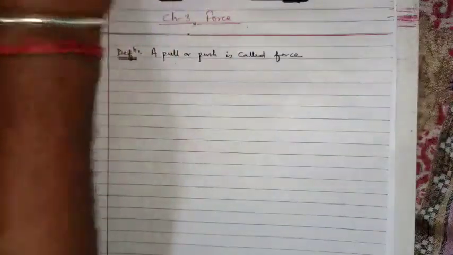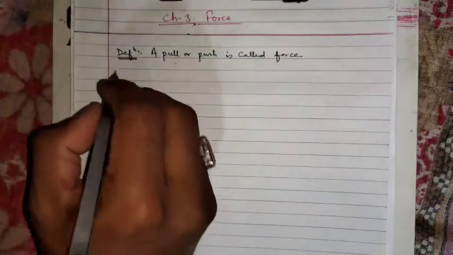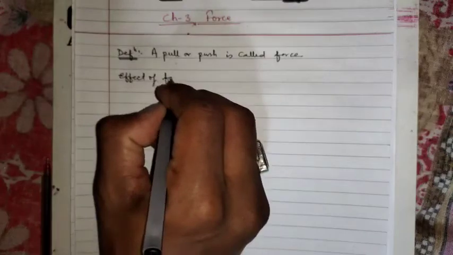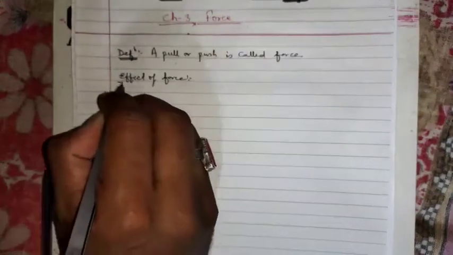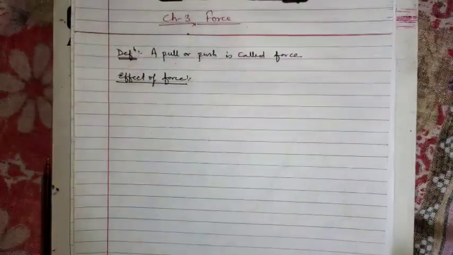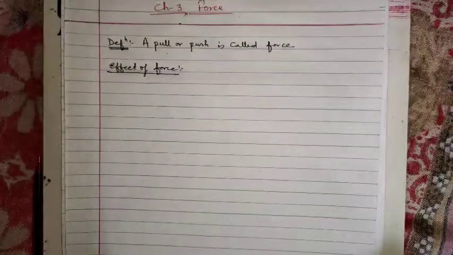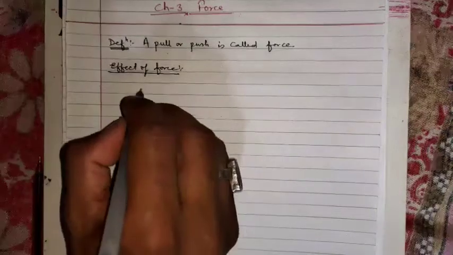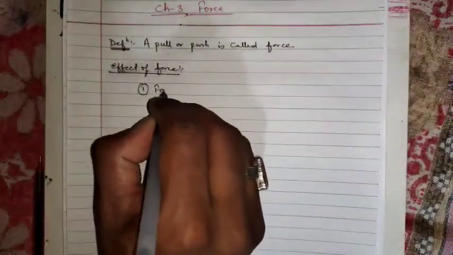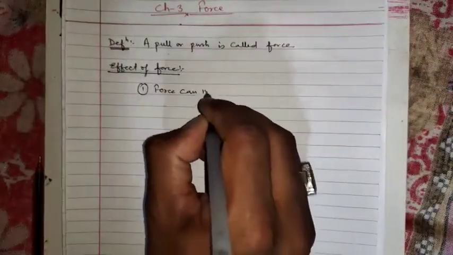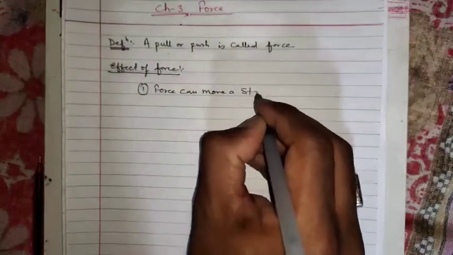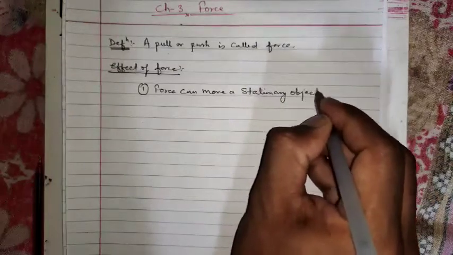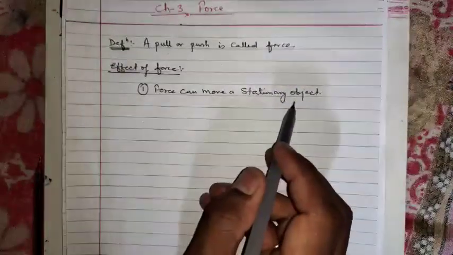Now next we will see the effects of force. There are so many effects of force given in your book also, on page number 50. The first effect is force can move a stationary object.